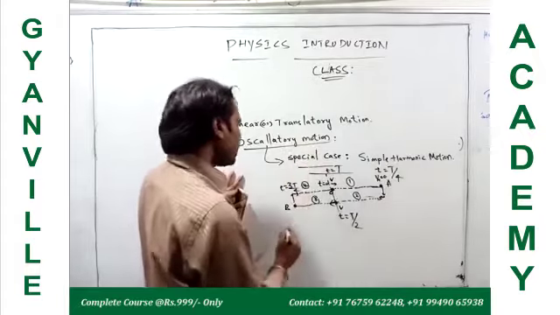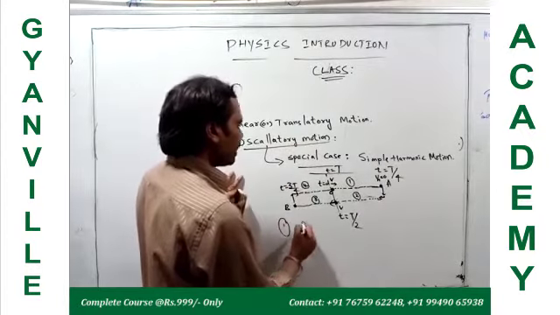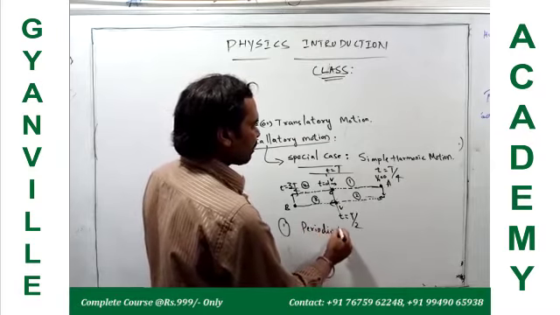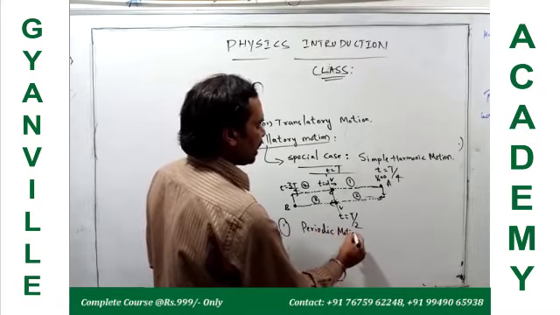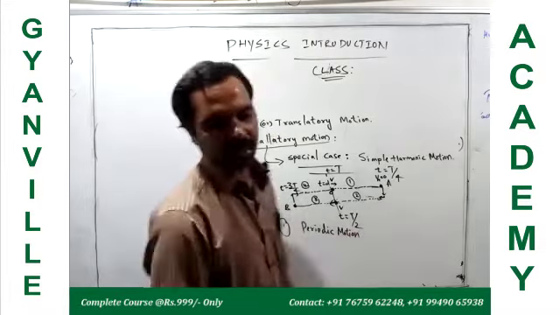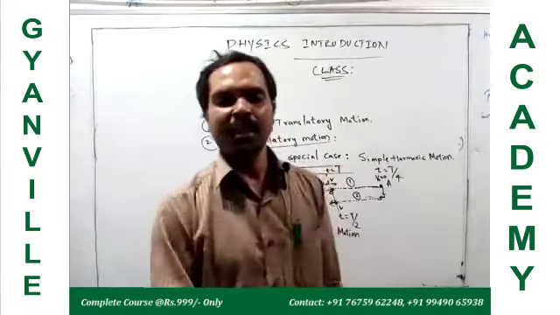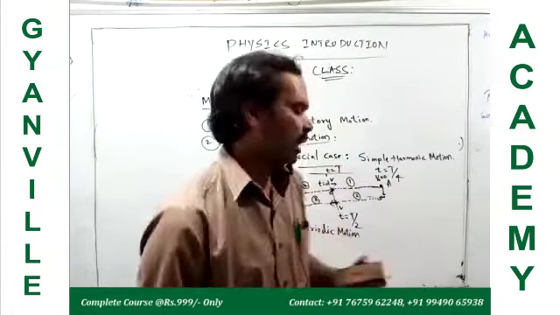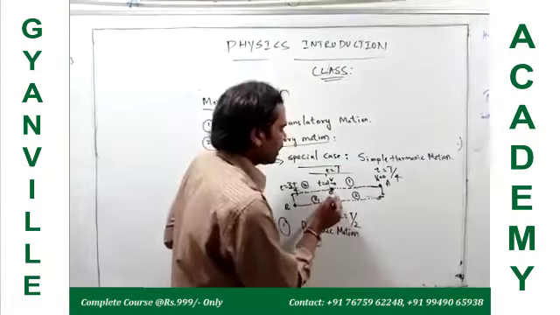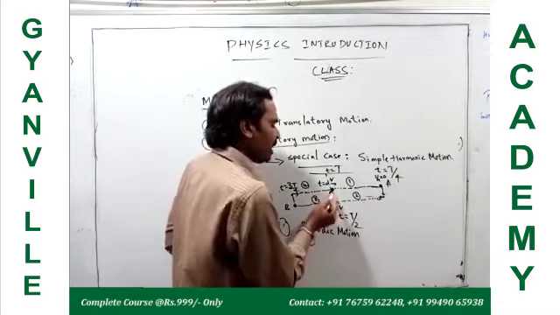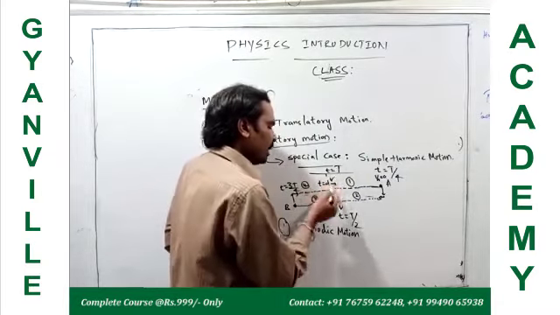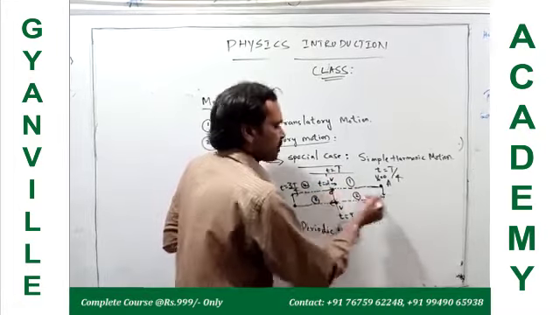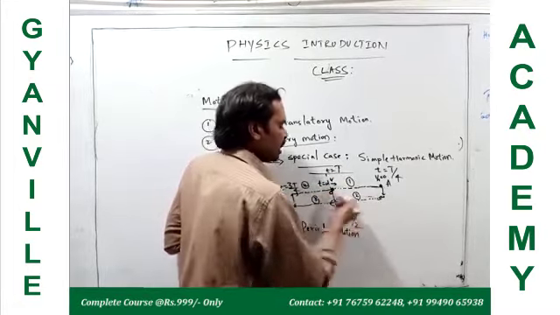Oscillatory motion is a periodic motion. One of its characteristics is that it is periodic. You know what periodic means? It repeats the same path at equal intervals of time. For example, if at t equal to 0 it is at point 1, then at t equal to T it comes to the same position after completing one oscillation.